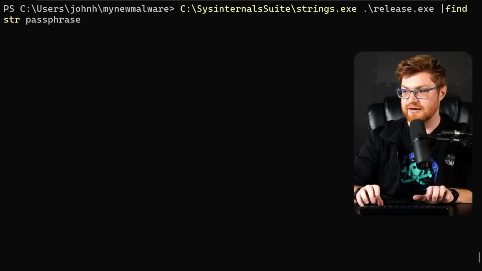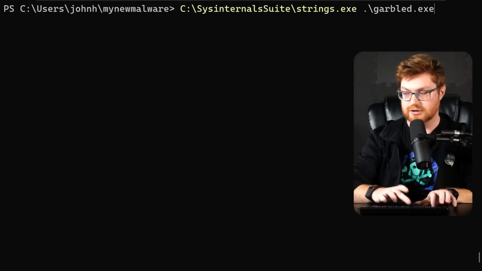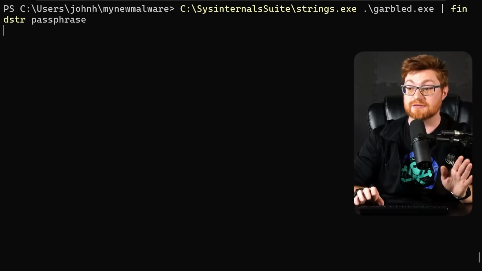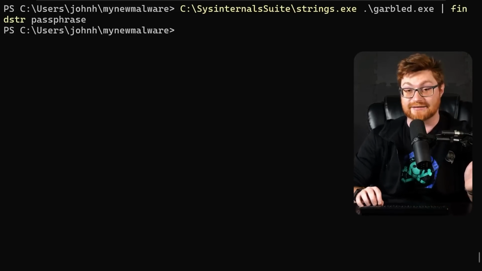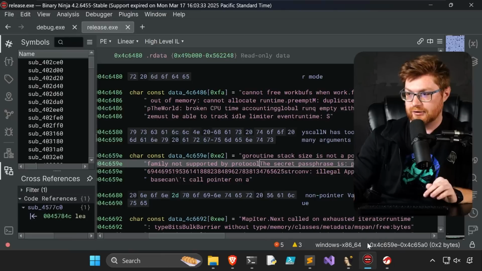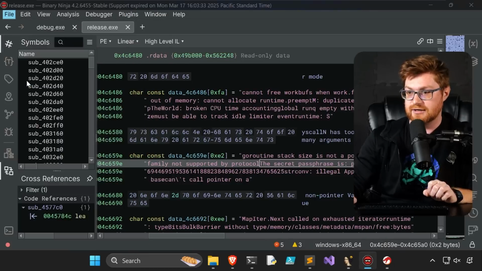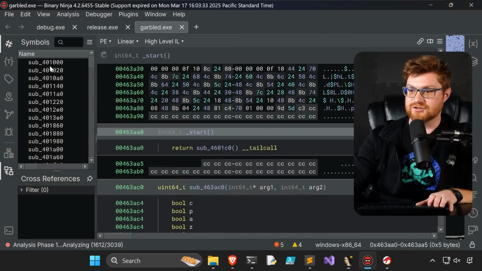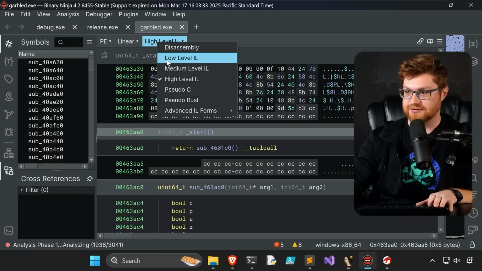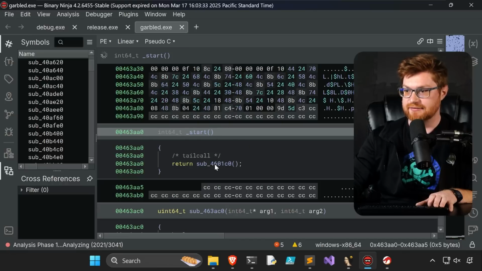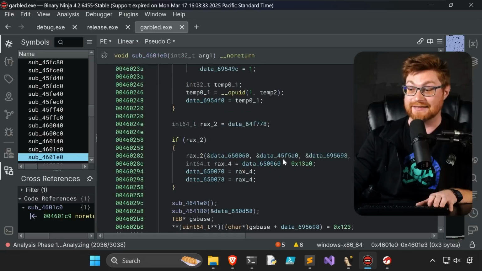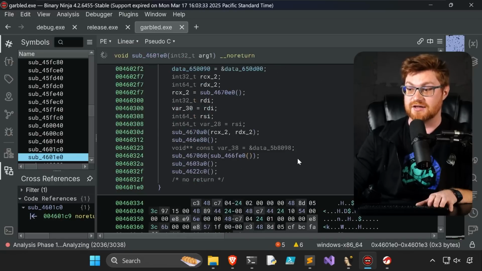Let me try to do that very same thing on our garbled binary. Let's find the string, the passphrase. Now, because we've cleaned up all the literals, we're not gonna track anything down. Let's cruise through the safari ride with Binary Ninja, IDA, and Ghidra, and look at how completely different things are with garbled.exe. Binary Ninja is still not quite tracking down what would be functions or subroutines that could be called here. If I toggle this to pseudo C, even if we tried to jump from the start to where we would follow through with the logic of beginning the program, it's tough to make sense of stuff.